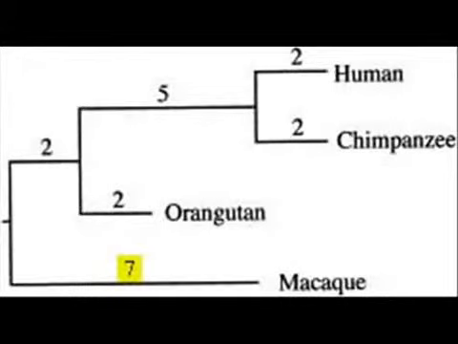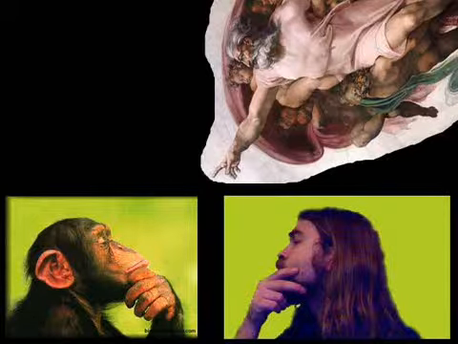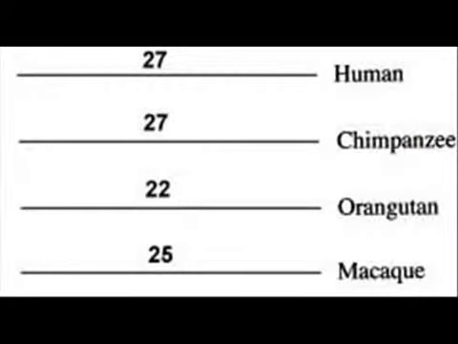Now that we have the data, let's compare the data with our predictions. Prediction 1 is that we will see an independent set of mutations in each kind when compared to the functional rat version. Thus we have 27 mutations leading to the human gene, 27 leading to chimps, 22 to orangutan, and 25 for macaque, for a total of 101 mutations.